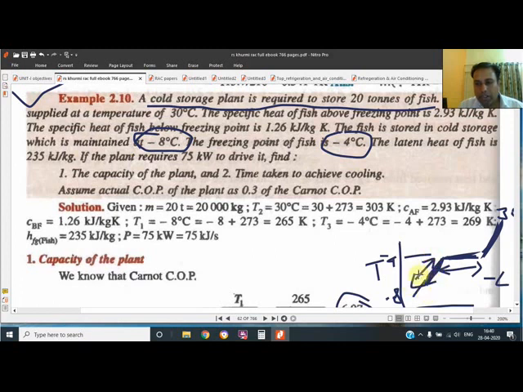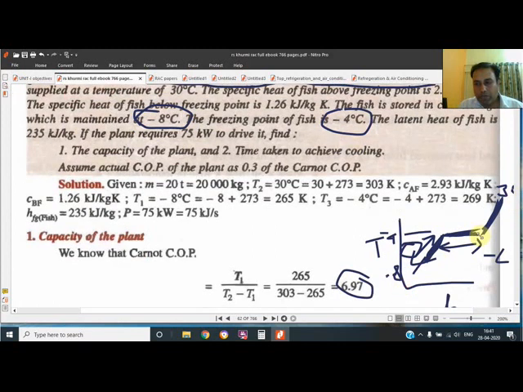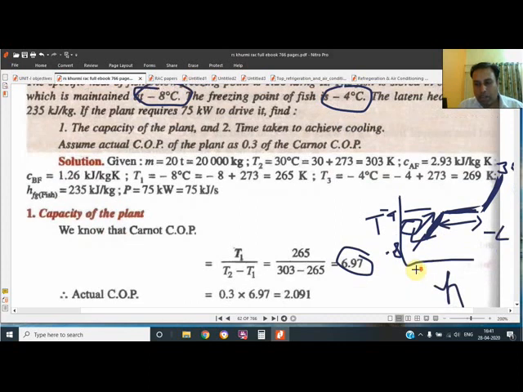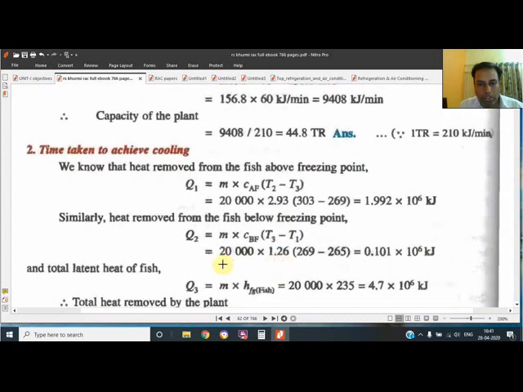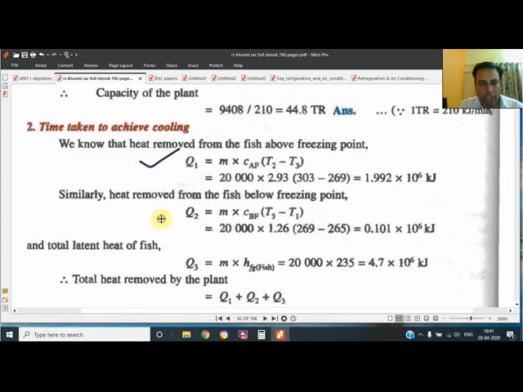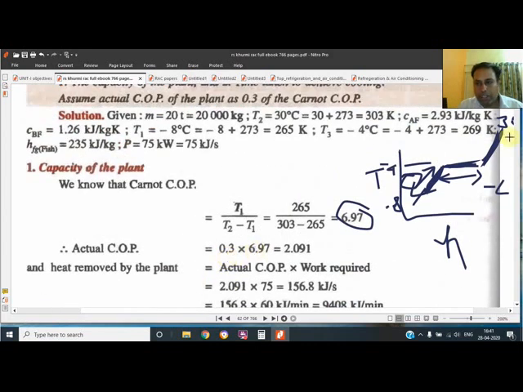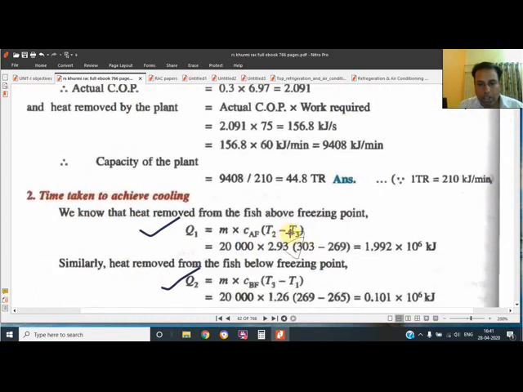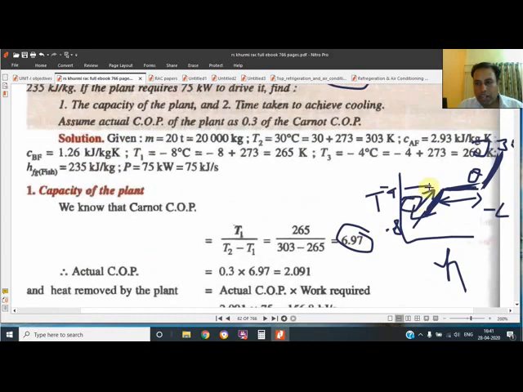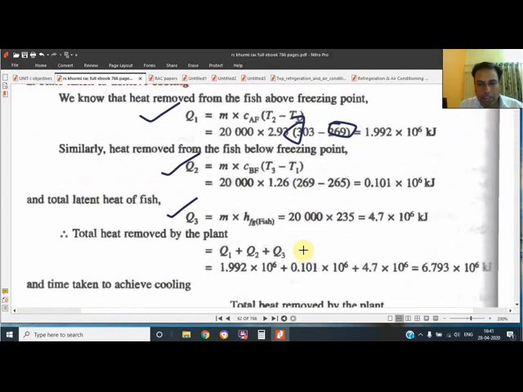Means three formulas of heat will be used, because we have to cool the fish from 30 to -4, then -4 liquid to -4 solid, and then -4 solid to -8 solid. So three formulas of heat removal are to be used. These are the three formulas shown over here. For two formulas, the temperature change is there: 30 to -4 they have shown, and then -4 to -8 they have shown over here.